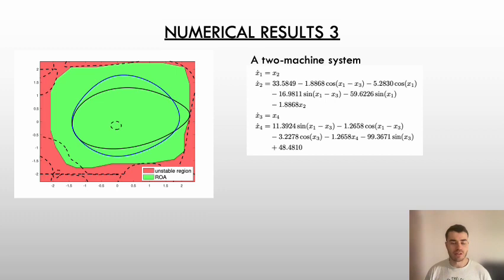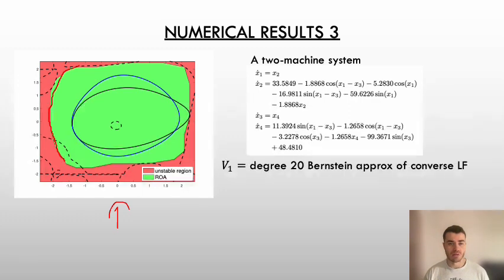We also looked at higher dimensional systems like this 4-dimensional two-machine system, and in the diagram on the left we looked at a 2-dimensional slice of the state space, where again we've found the region of attraction as this green curve using Monte Carlo simulations.